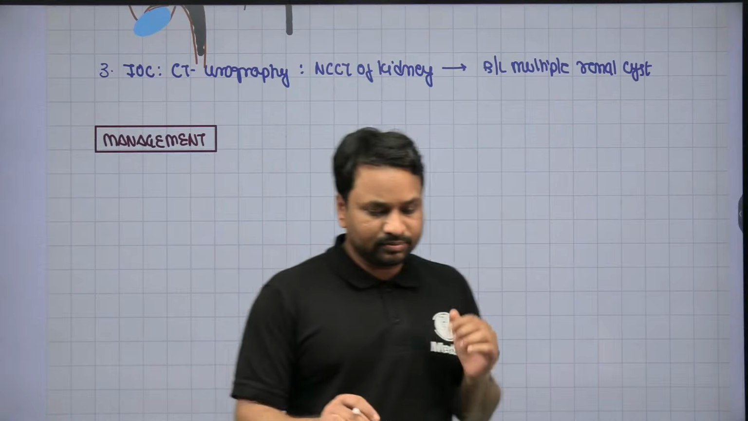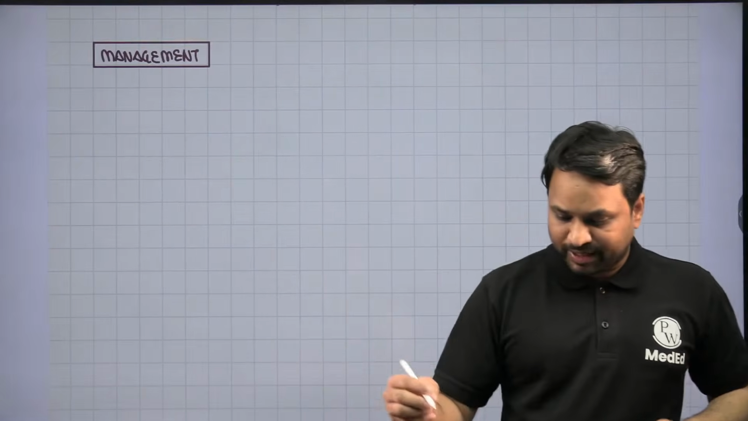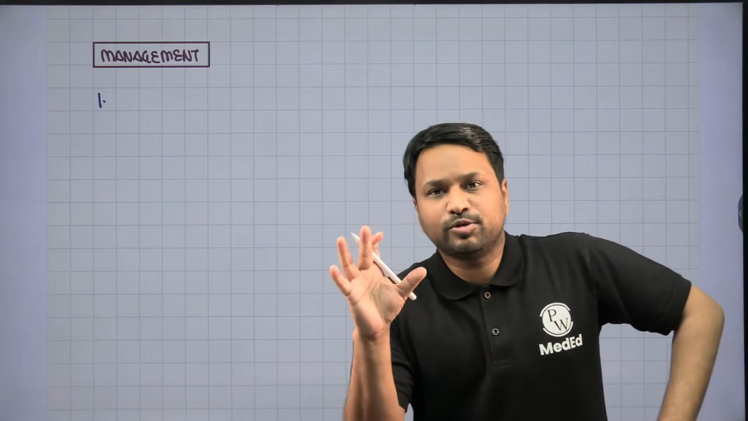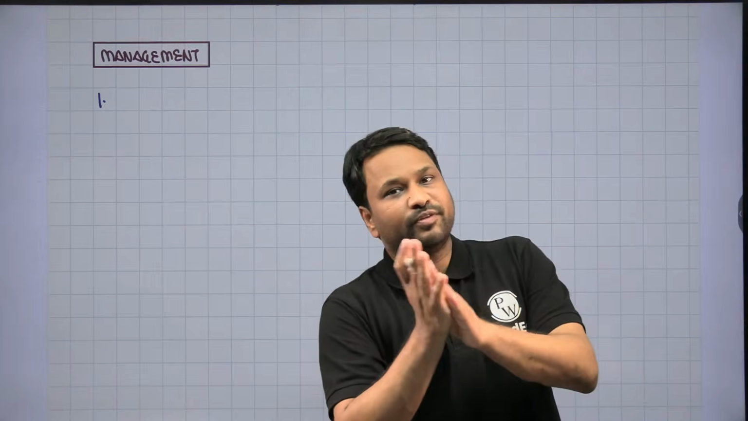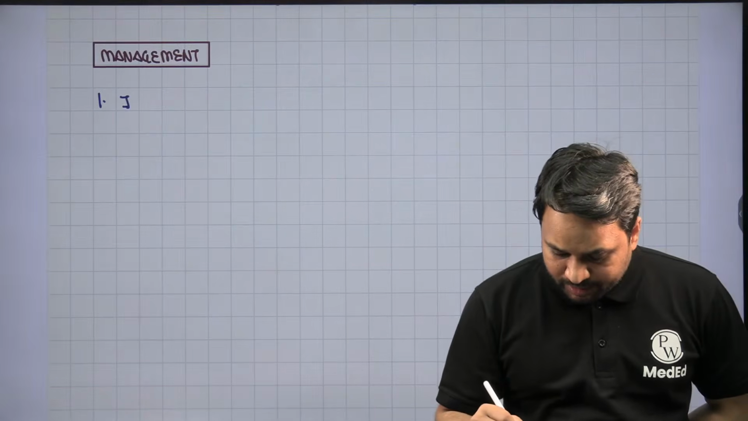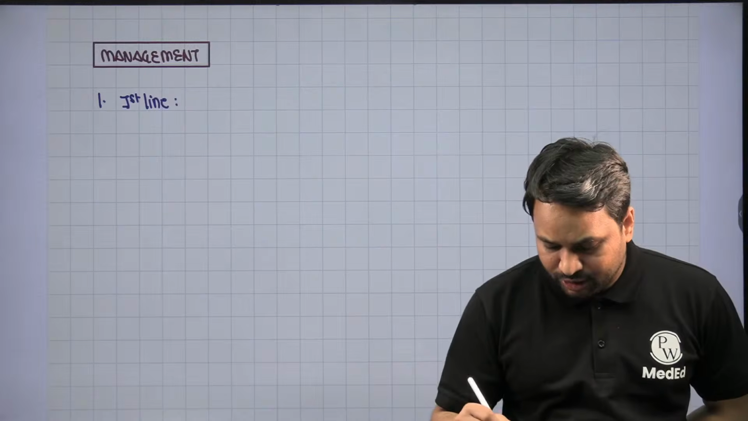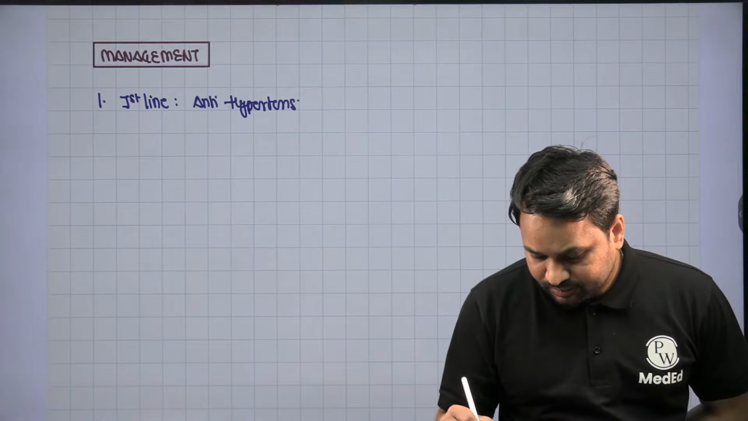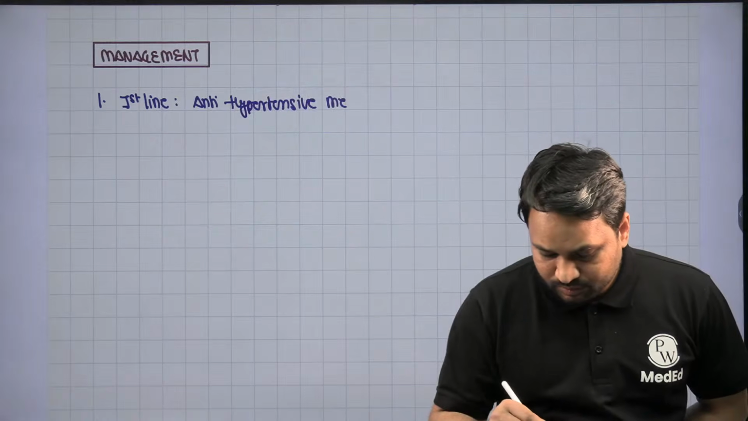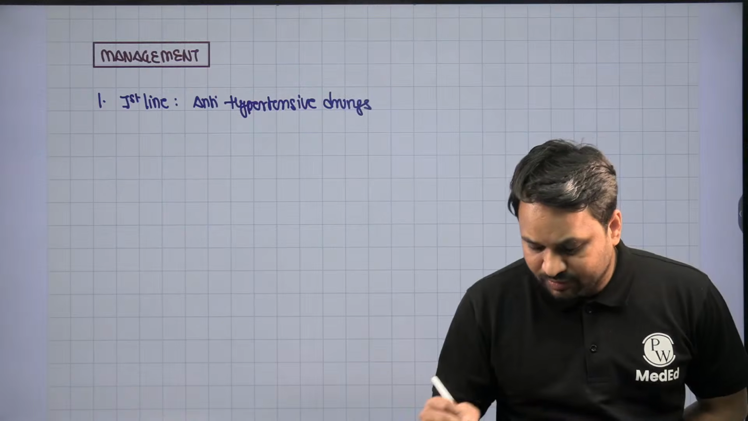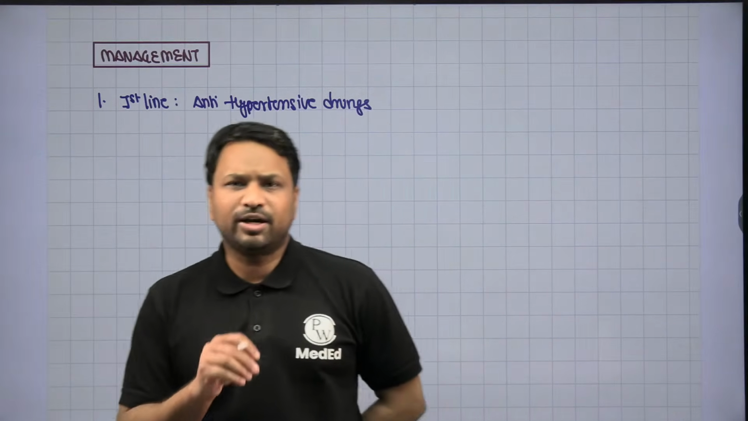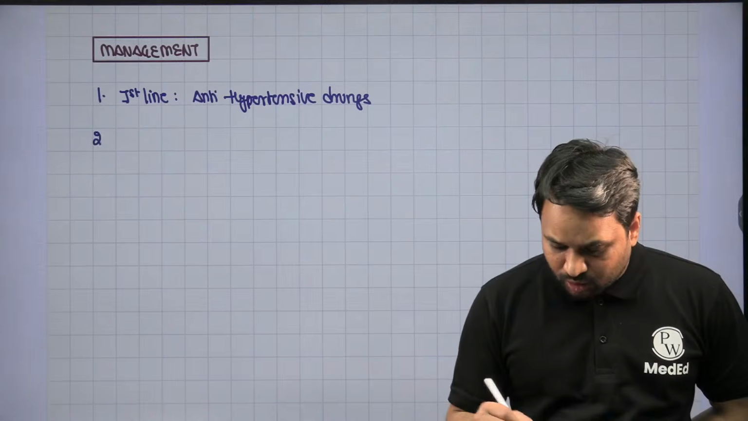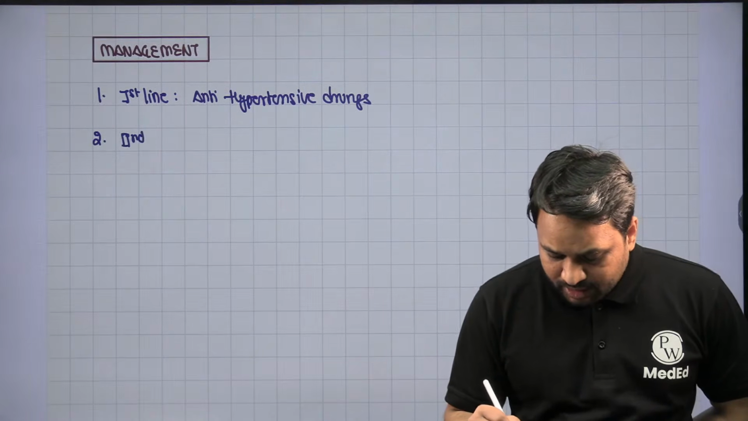In terms of management, the first thing that you can do, see here the patient will also present with flank pain, right? What are the options that you have in management? The first line, remember, is to control the hypertension. So start the patient on antihypertensive drugs. One antihypertensive drug which I would not like to give is ACE inhibitors, because they are contraindicated in bilateral renal disease, right?